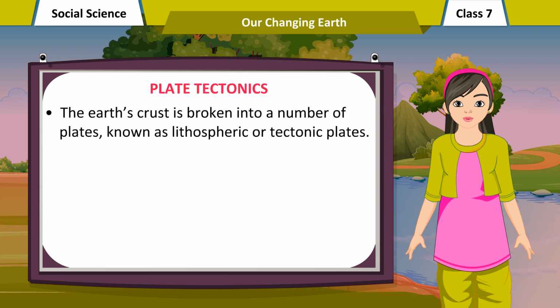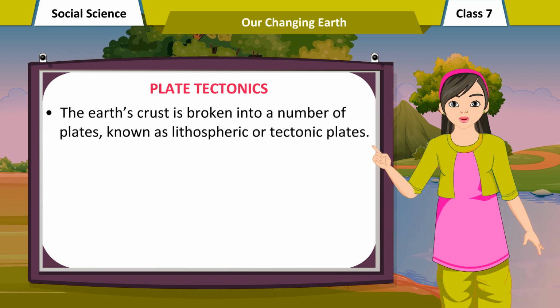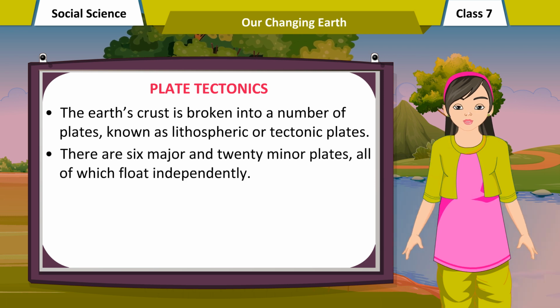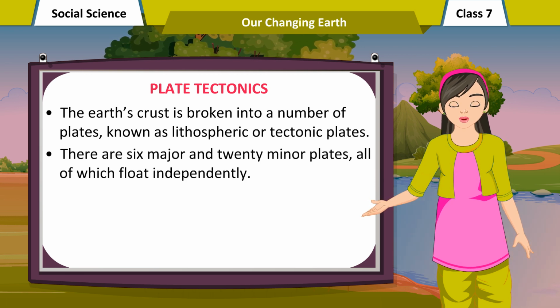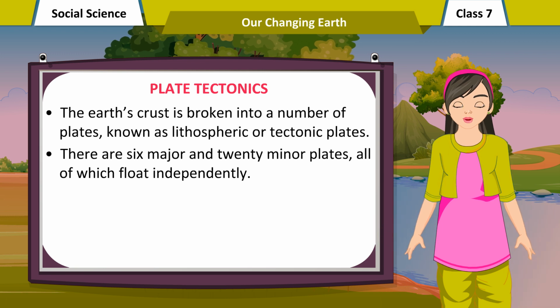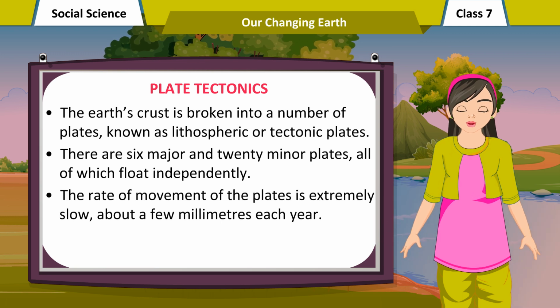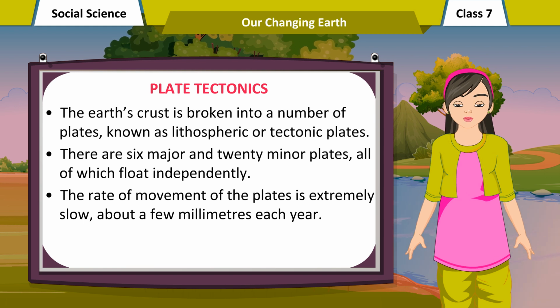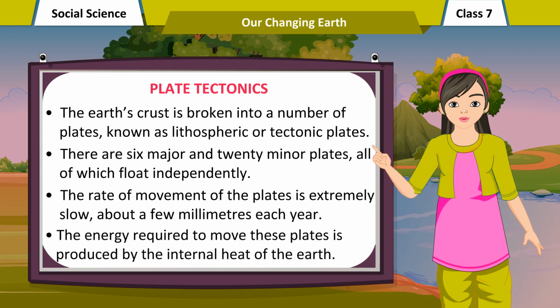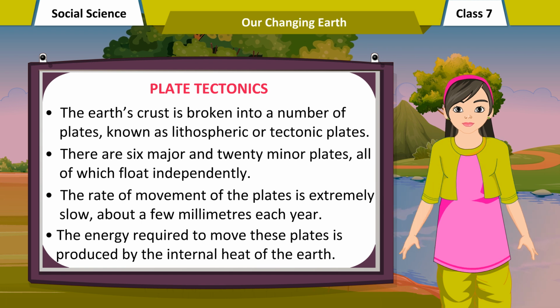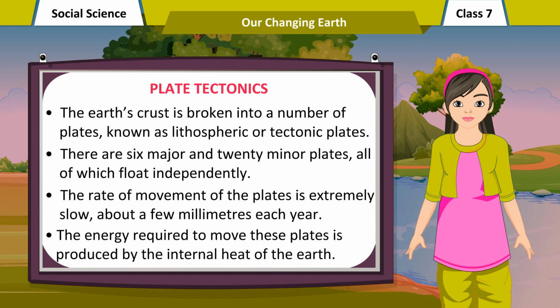The Earth's crust is broken into a number of plates, known as lithospheric or tectonic plates. There are 6 major and 20 minor plates, all of which float independently. The rate of movement of the plates is extremely slow, about a few millimeters each year. The energy required to move these plates is produced by the internal heat of the Earth.